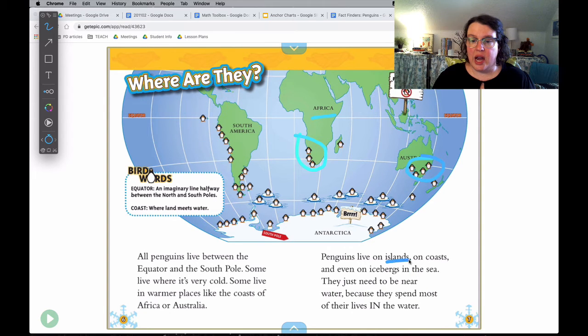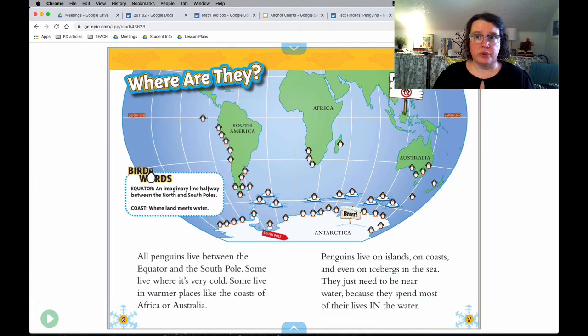Penguins live on islands, coasts, and icebergs. And they need to be near water because they spend most of their lives in the water. Okay, let's remember those two facts. Let's remember that they live on islands, on coasts, and on icebergs, and that they spend most of their life in the water.